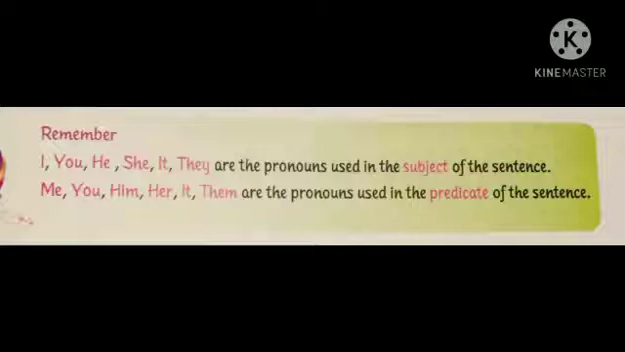Remember, I, you, he, she, it, they are the pronouns used in the subject of the sentence. Me, you, him, her, it, them are the pronouns used in the predicate of the sentence. When we use subject in the sentence, we use I, you, he, she, it and they. And when we are using predicate in the sentence, we are going to use me, you, him, her, it, them. Okay, let us move on to F. Fill in these blanks with suitable pronouns. Some of them can be used twice.